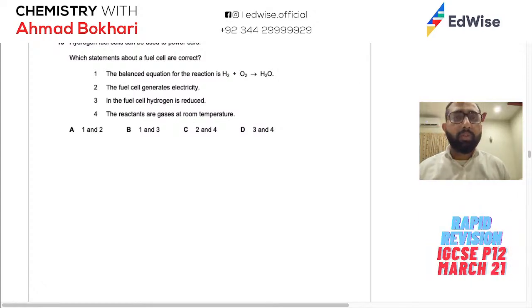आ रही है. So which one, so those are the fuels, right? So I think this statement, the first one, should be correct कि आपके पास balanced equation for the reaction. इसमें एक problem है. When hydrogen comes in, it's not burnt. So this equation is for combustion. Here we are not providing heat. We are actually using fuel cell to produce electricity.